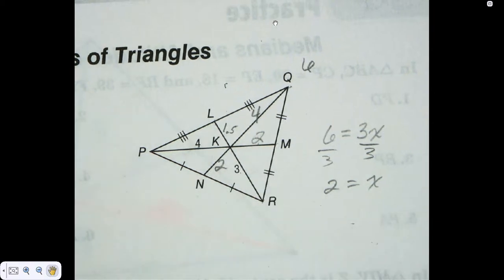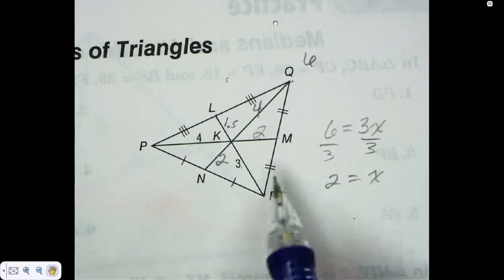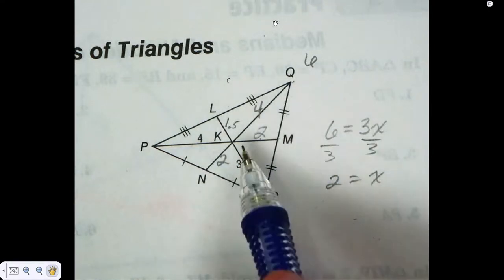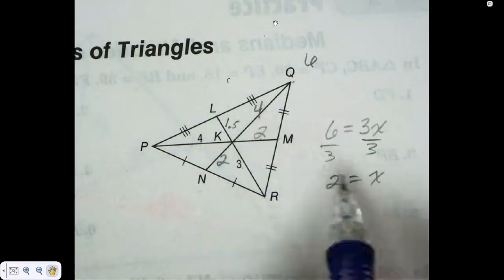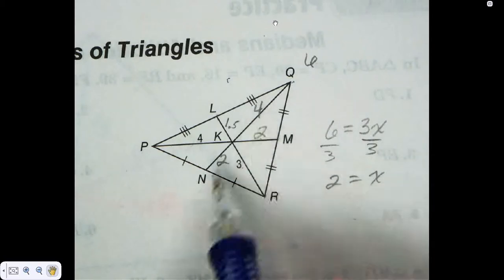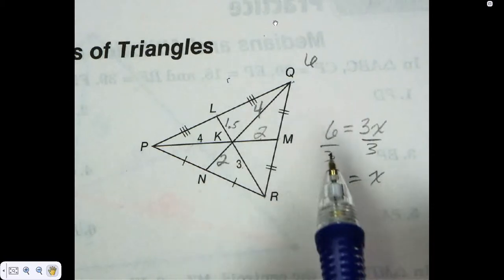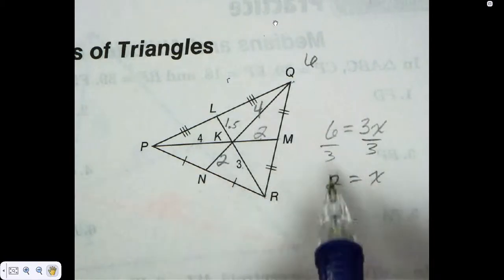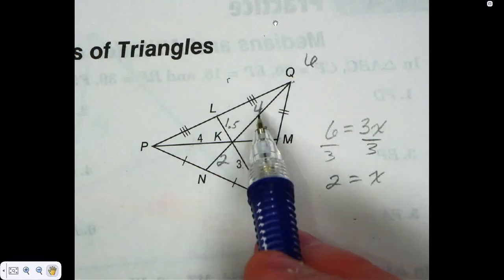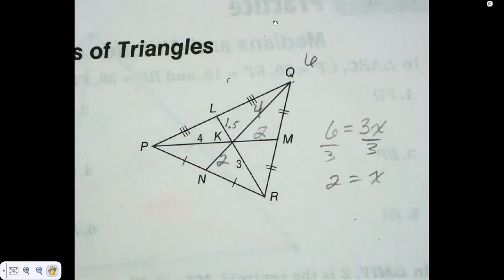So you see how easy this can be once you get it? The problem is it can be a little confusing, especially the one everybody has problems with is when they give you the whole thing. Because now I have to realize that I need to divide. It's not just cutting it in half or doubling it. Okay? You got to see what 1/3 is so you can see what 2/3 is. Any questions there?